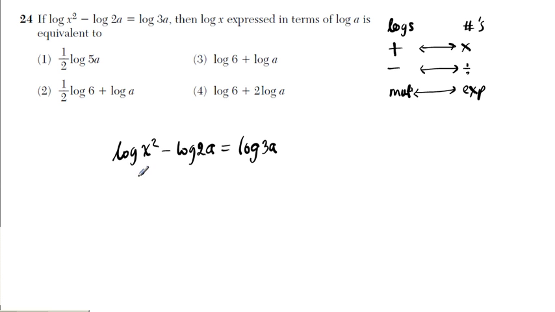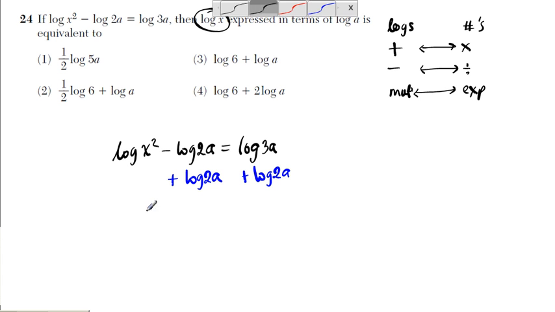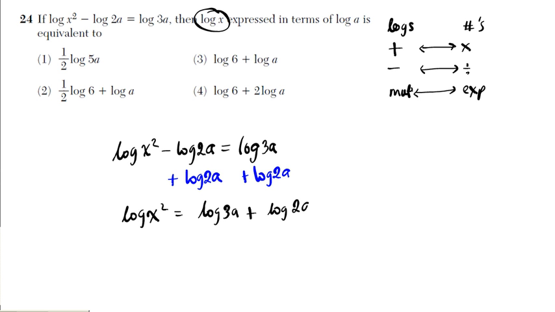Let's take a look at this example right here. I want to get x by itself because that's what the question asks for. It says isolate log x. To do that, the first thing I have to get rid of is log 2a. So I'll add log 2a to both sides. That's going to leave me with log x squared equals log 3a plus log 2a. So is this going to be log 5a?